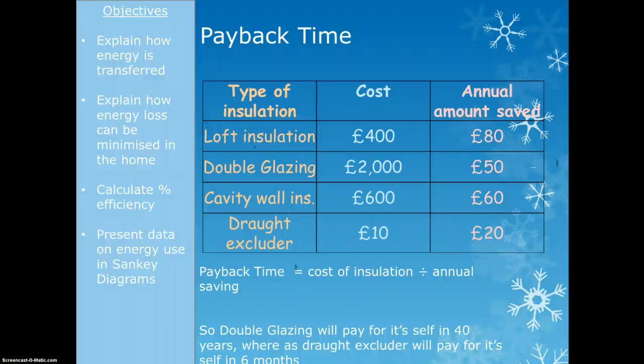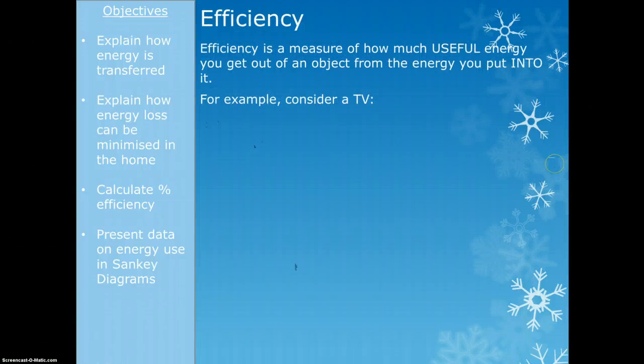In this instance, double glazing will pay for itself in 40 years, because I do 2,000 divided by 50, which gives me 40 years. But the draft excluder only cost me £10 and saves me £20 every year, so it'll pay for itself in 6 months. That's how they work, and you can be asked to calculate these. You don't need to remember these numbers, don't worry. These are just example numbers, but you would be asked to maybe calculate a payback time.